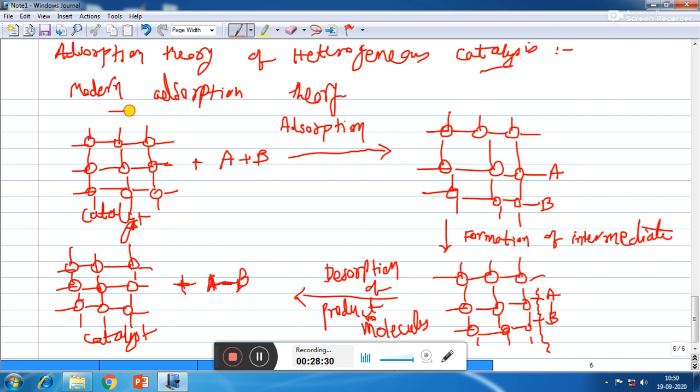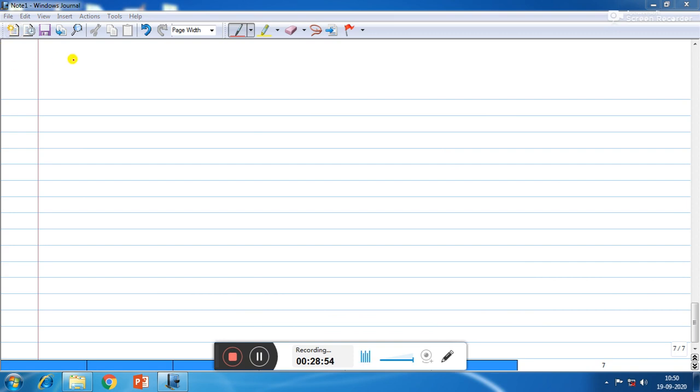But here we will see what is the limitation of modern adsorption theory: it does not explain the action of catalytic promoters and the catalytic poisons. So it only explains the activity of catalyst or the role of catalyst. It does not explain the role of catalytic promoters and the catalytic poisons. Now our next topic is important features of solid catalysts.